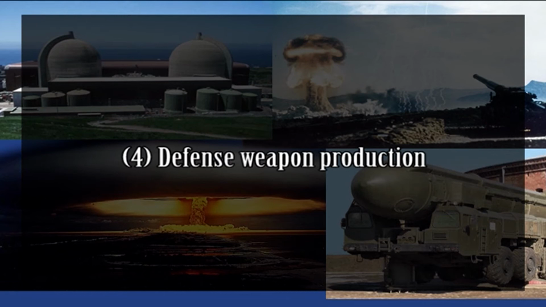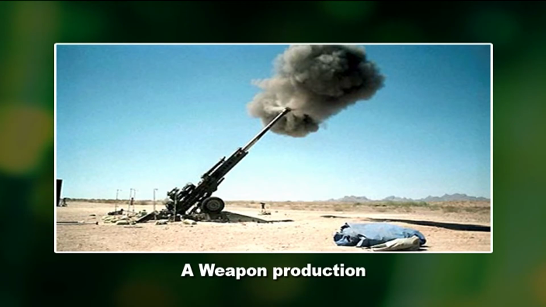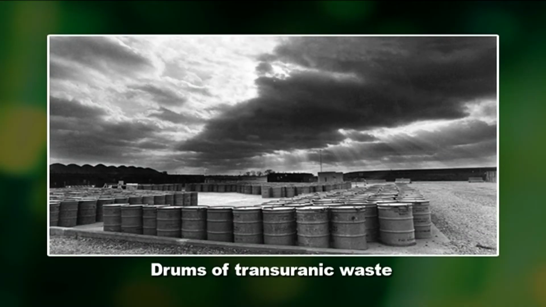Number fourth, defense weapon production. Production of nuclear weapons involves the generation of large quantities of waste material and contamination of surrounding areas. This process generates large quantities of waste that oftentimes ends up in oceans, rivers, and soils. Nuclear weapons produce nuclear waste called transuranic waste.